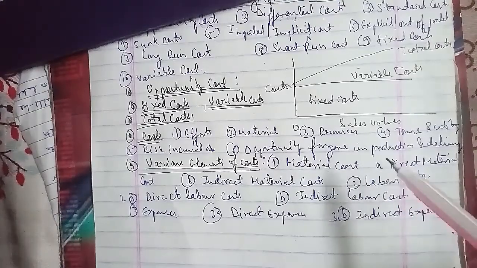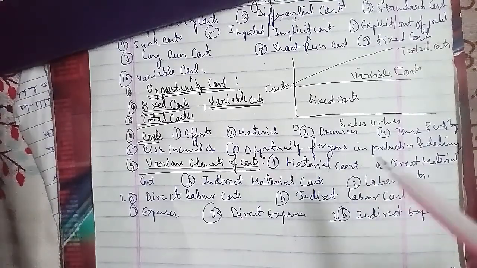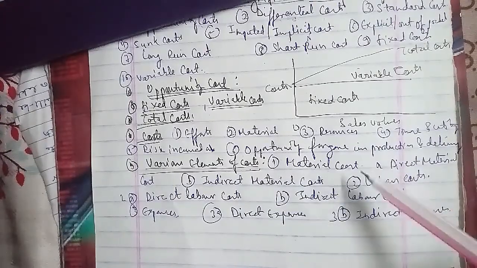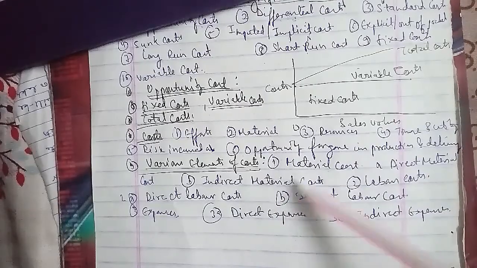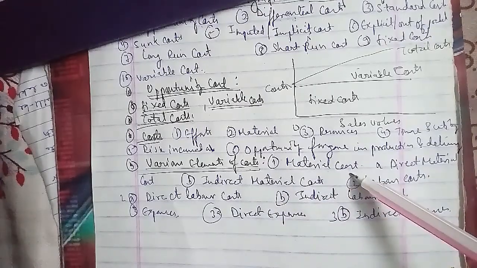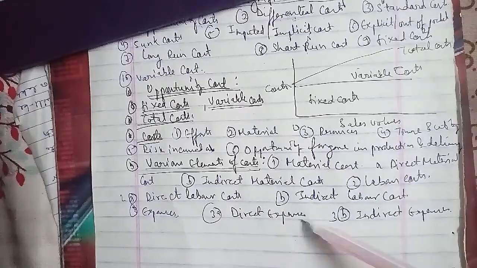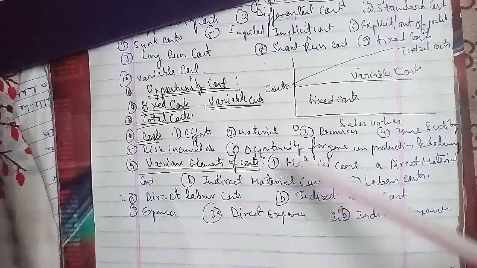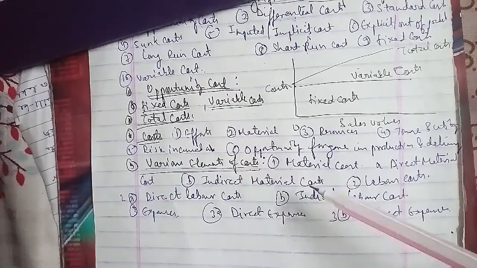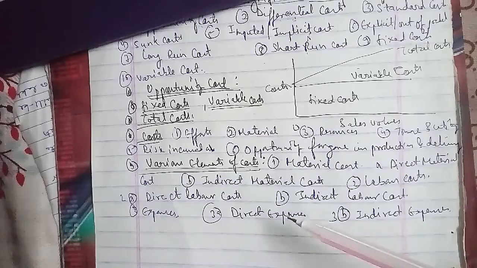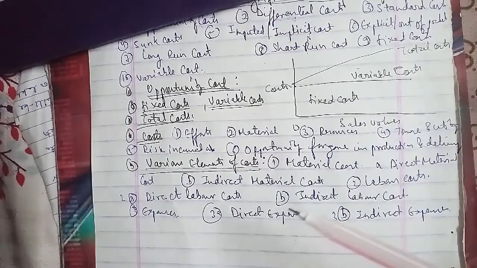In terms of overheads, Weldon defined overheads as the cost of indirect material, indirect labor, and other indirect expenses, including services, that cannot conveniently be charged directly to a specific cost unit. It means overheads are the sum of the indirect material cost, indirect labor cost, and indirect expenses as well. All the overheads can be classified into two forms.